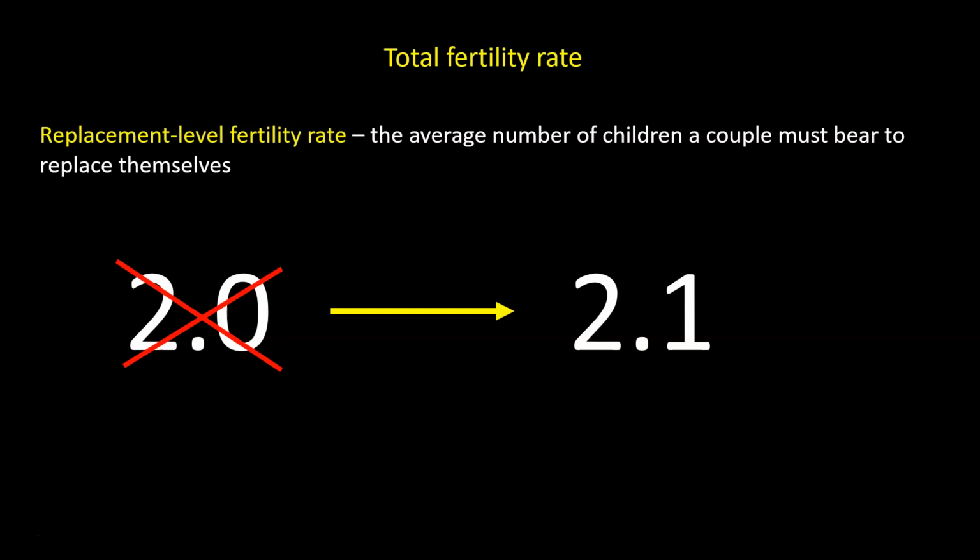A population with a fertility rate at replacement level is considered to be relatively stable. It's not growing significantly, it's not declining significantly. This is the number that we want to shoot for, ideally, if we want to get human population under control. However, even if we reached a global replacement level fertility rate of 2.1 tomorrow, it would not bring an immediate halt to population growth. This is because there would still be a large number of potential mothers under the age of 15 who would eventually move into their reproductive years.